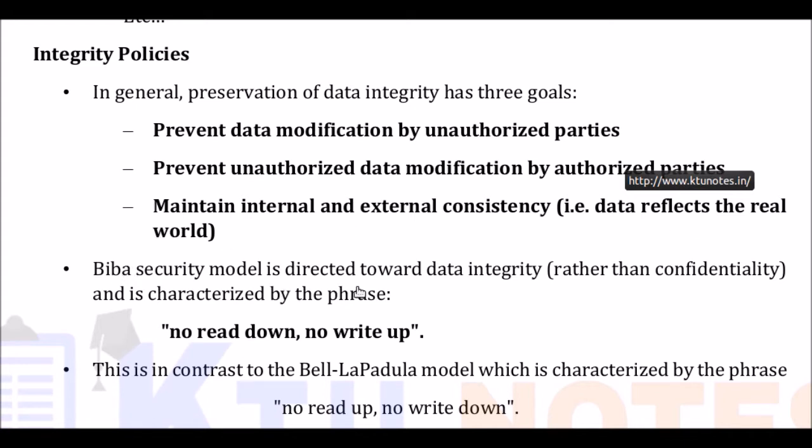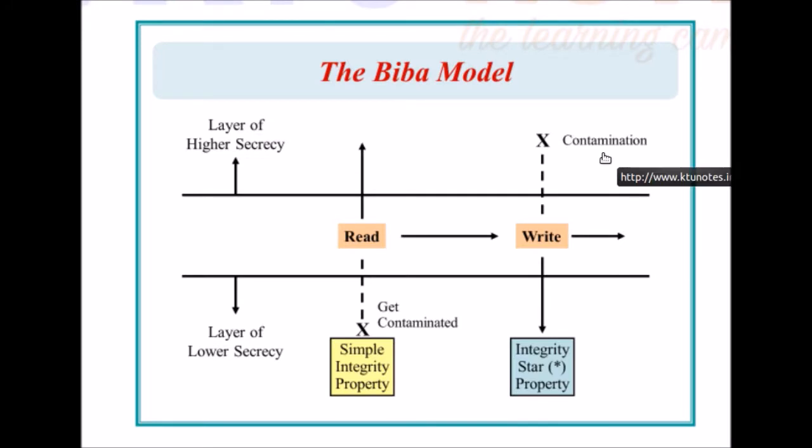The Biba security model is directed towards data integrity rather than confidentiality, and its slogan is no read down and no write up, whereas in the Bell-LaPadula model it is no read up and no write down. So here is the pictorial representation of the Biba model. We have no read down and no write up, but read up and write down is permitted. This is the simple integrity property, and the next one is the star property for integrity.